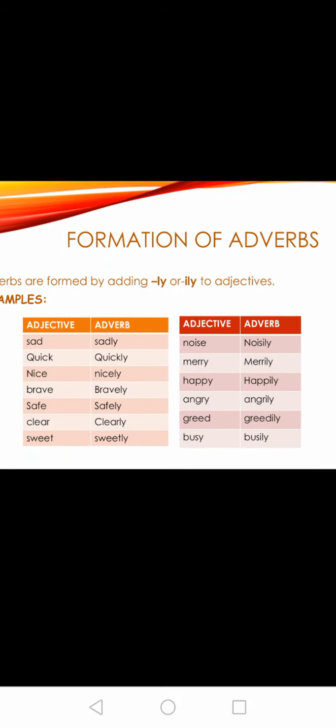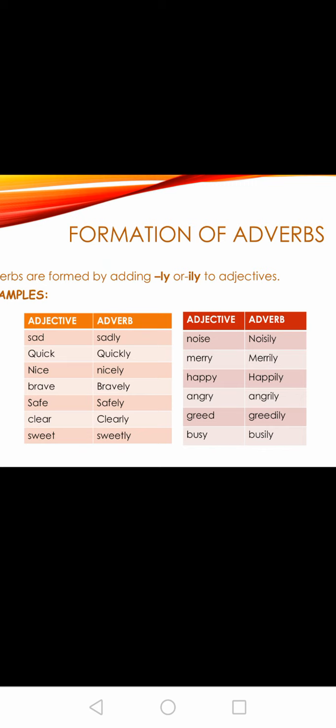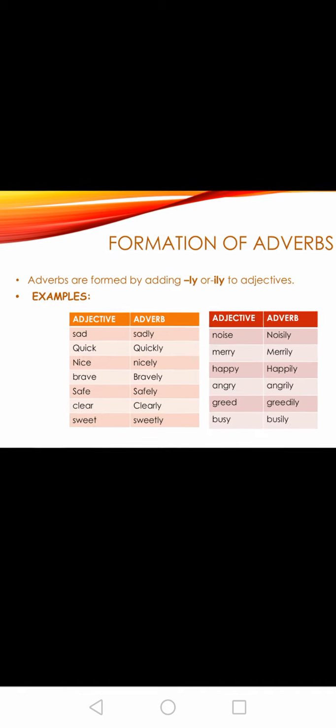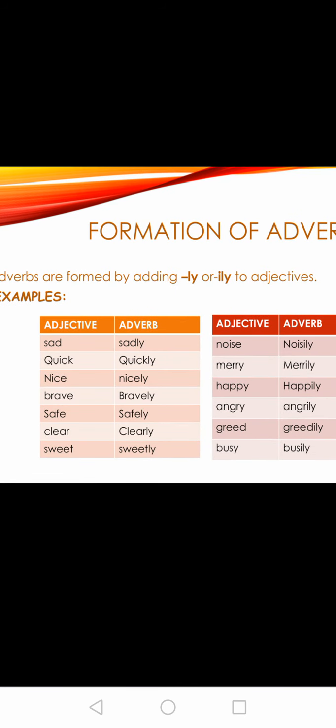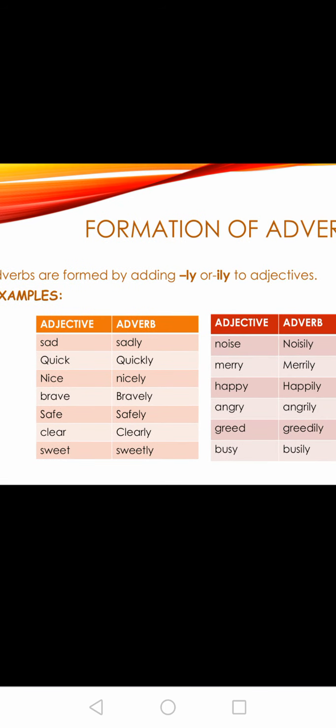Now next we will see the formation of adverbs. Adverbs are formed by adding ly or illy to adjectives. We take the adjective and add ly or illy to make adverbs. For example, sad, sadly, quick, quickly, nice, nicely, brave, bravely, safe, safely, clear, clearly, sweet, sweetly.